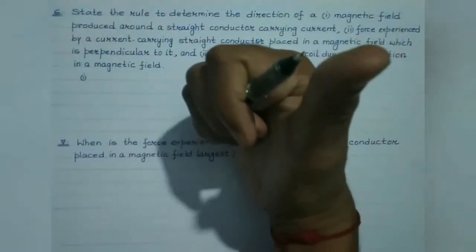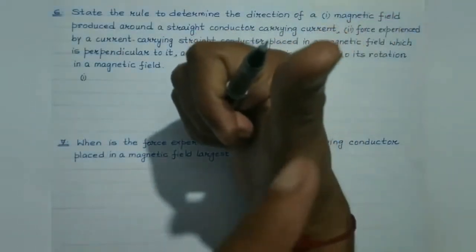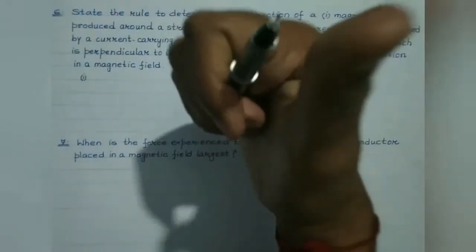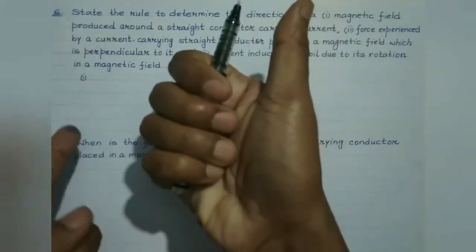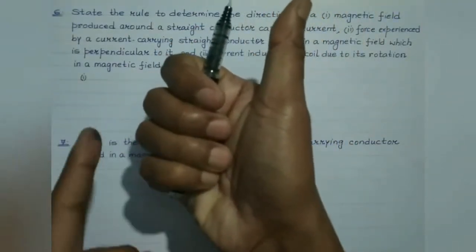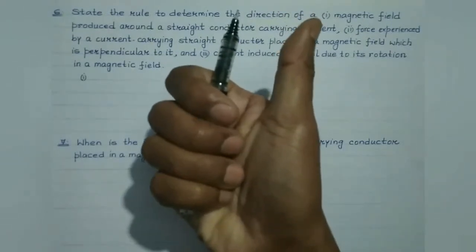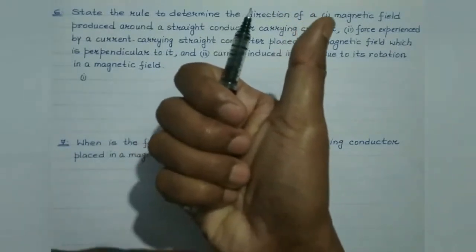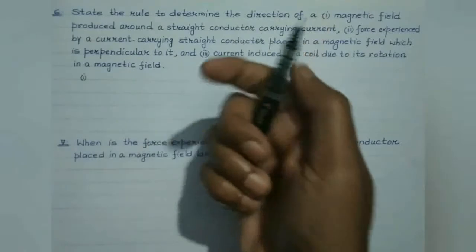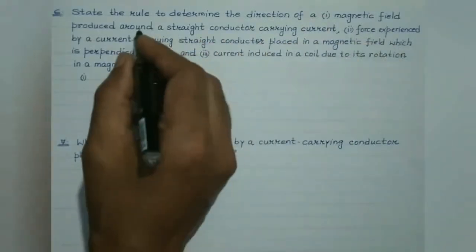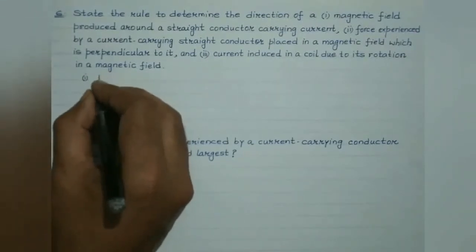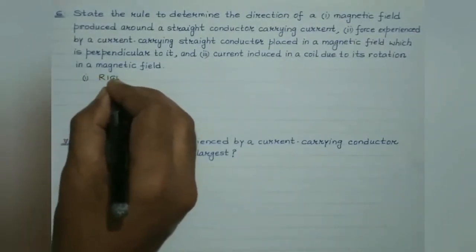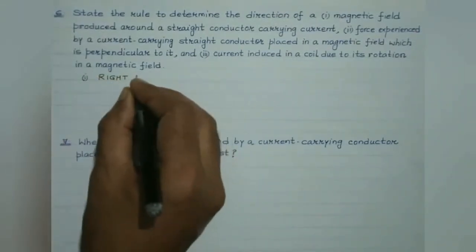So we are supposed to hold the current carrying conductor in the palm of our right hand. In that case, if the thumb represents the direction of the flow of current, then the direction in which the rest of the fingers curl will give us the direction of the magnetic field. So magnetic fields are in the form of continuous closed loops, isn't it? So the direction of magnetic field produced around a straight conductor carrying current is given by right hand thumb rule.